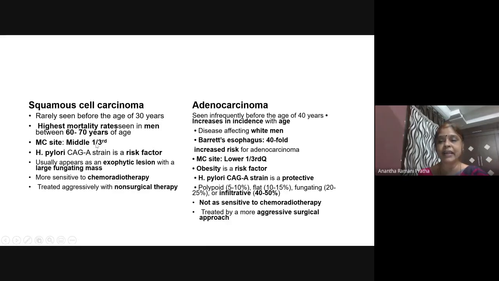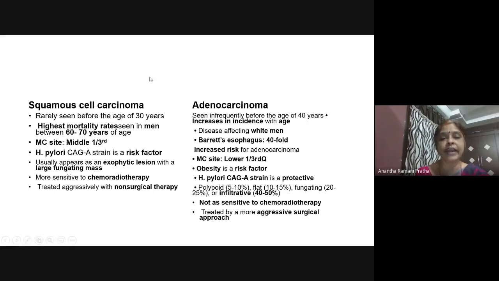Most commonly, it is the middle 1/3. Adenocarcinoma is due to Barrett's esophagus, so it is lower 1/3. So adenocarcinoma lower 1/3, squamous cell carcinoma middle 1/3. But overall, the most common site for esophageal carcinoma is the middle 1/3. Your bit should be middle 1/3.